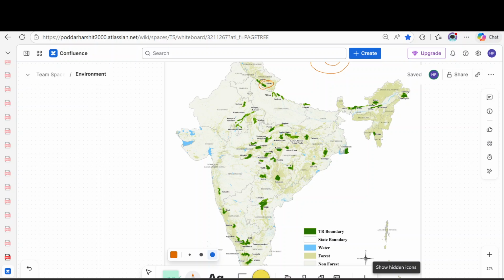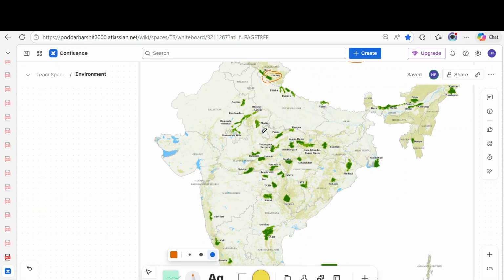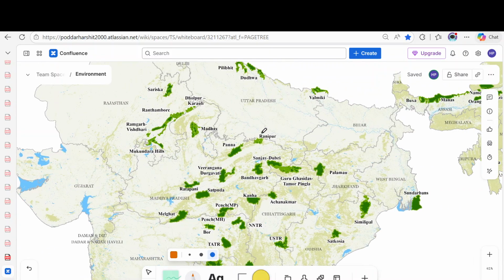तो सबसे पहले दैट इज द टाइगर रिजर्व दैट वी ऑल्सो heard in case of our biosphere reserve part. So this is the Panna Tiger Reserve.